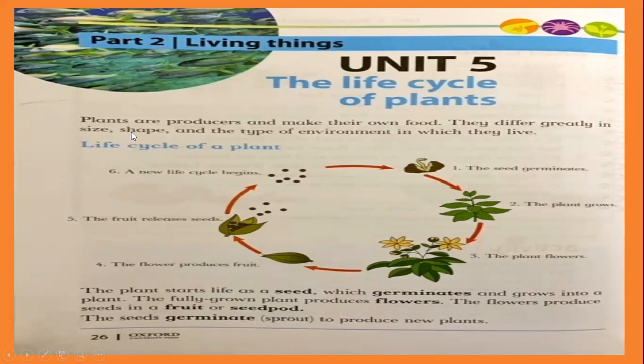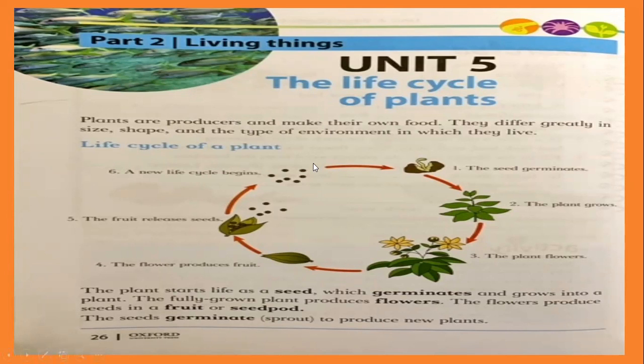Let's start reading. Plants are producers and make their own food. As you remember in our previous classes, I told you about the food chain: the sun, producers, consumers, then decomposers. So you remember that plants are the only producers, meaning plants produce food for animals and for us, for human beings. We cannot produce food on our own.